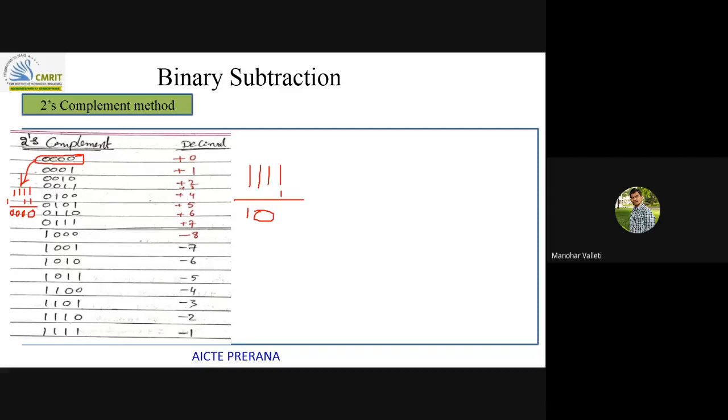You got this number in twos complement method. So what is this in? If you want to really know, you will again apply twos complement on this. What is this? This is the negative number.